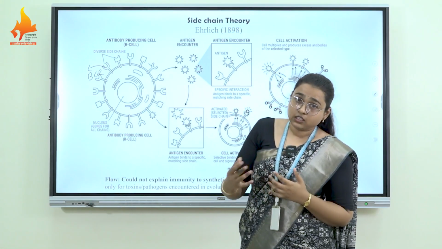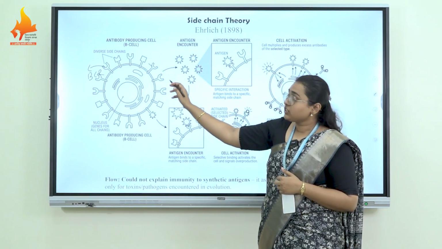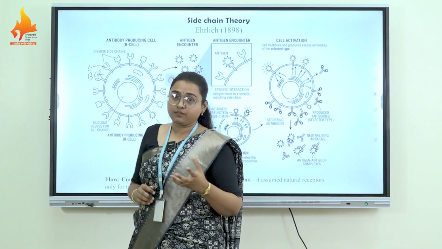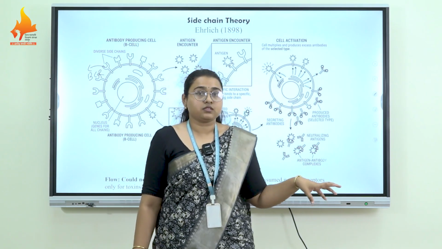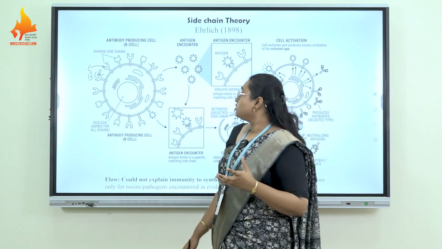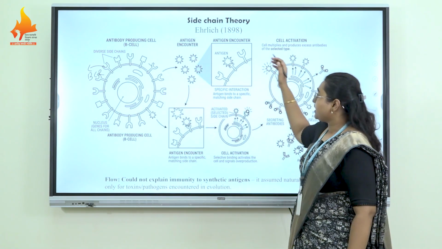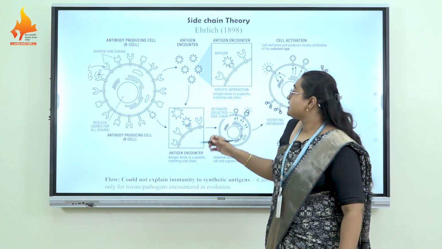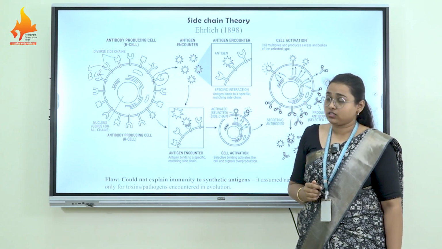The antigen can come in future into the host body, and the antigen combines with the antibody which shows the perfect fit against it, and then the B cell is activated. We have already learned about the activation, proliferation and production of the B cell. So when the antigen encounters the B cell, it gets activated, and upon activation the B cell stimulates itself to produce the same kind of side chain which shows the perfect fit against that antigen.